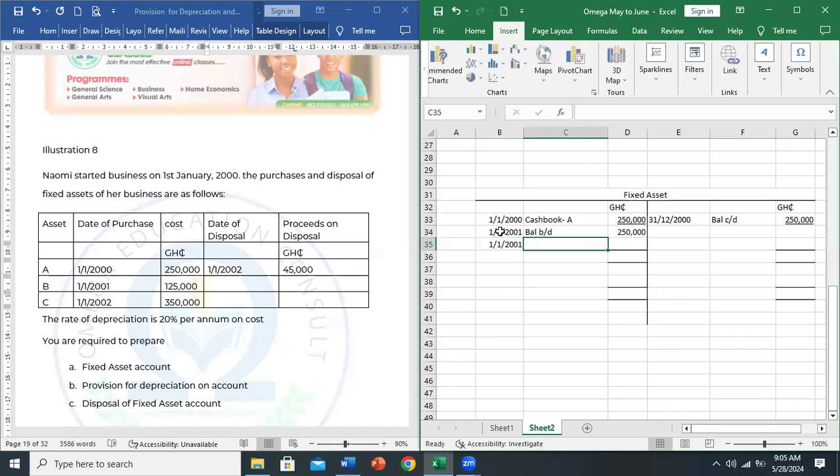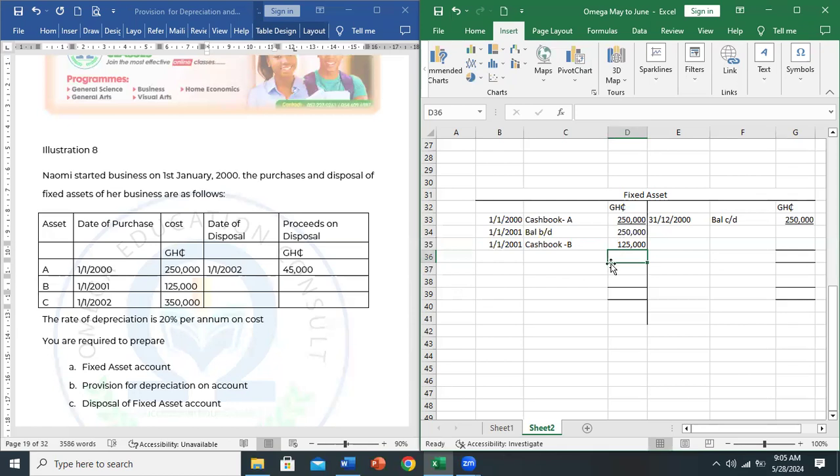So cash book, asset B, and the cost is 125,000. Okay, so you ask yourself, did we sell an asset in 2001? The answer is no. So that is all the activity we have for 2001. So you balance it and move to the next year.